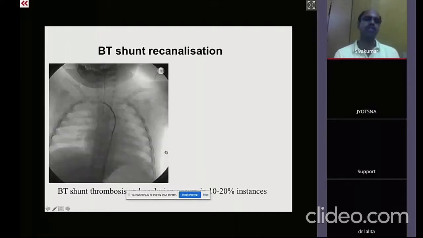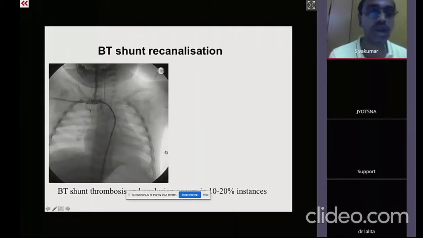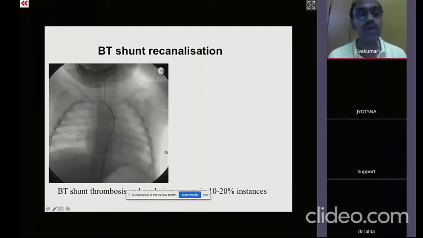Keep on observing the patient in the ICU till the saturation drops, and then take up the patient into the cath lab. However, if it is a vertical and tortuous ductus, you can allow the prostaglandin till the last minute.